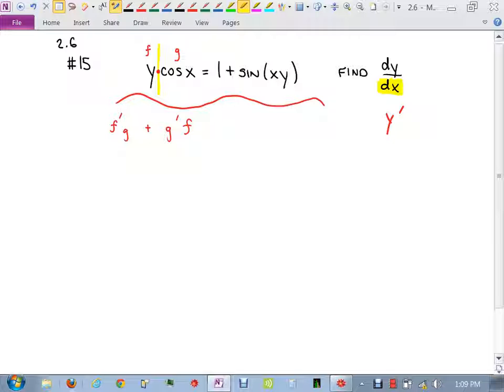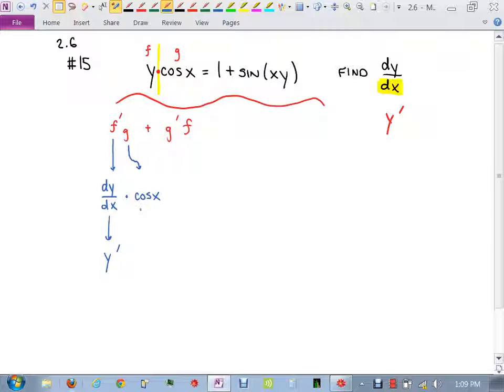So if you differentiate y with respect to x, you get dy/dx, or y prime. There are two ways you could write this part: dy/dx, or y prime, and I prefer y prime. The next part is to write down what g is. Now what's g? Careful, g, not g prime.